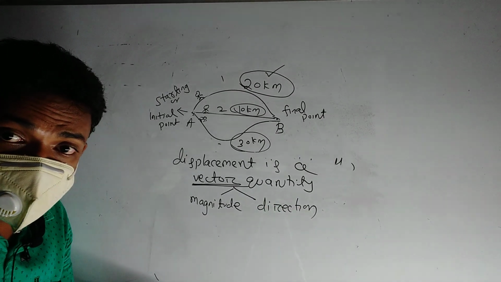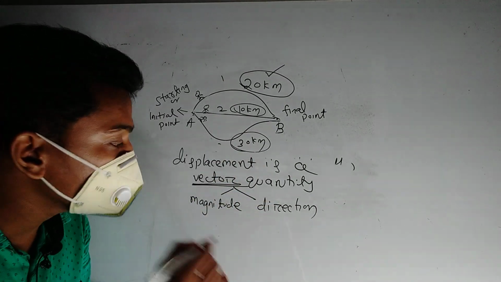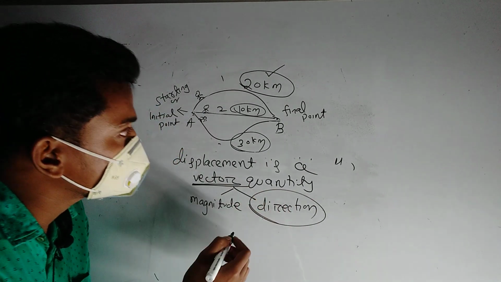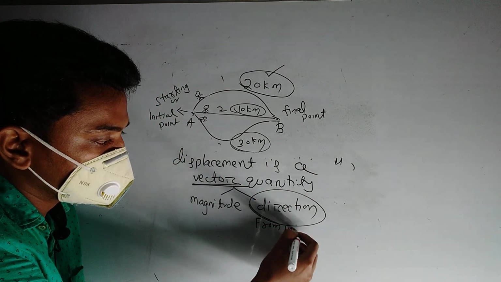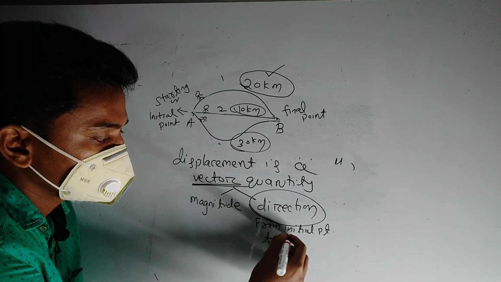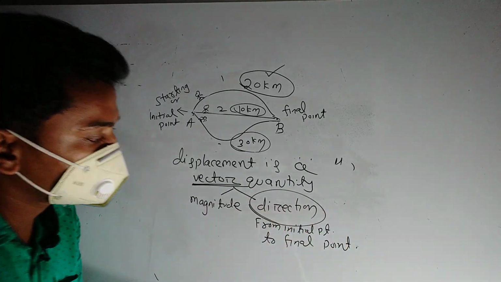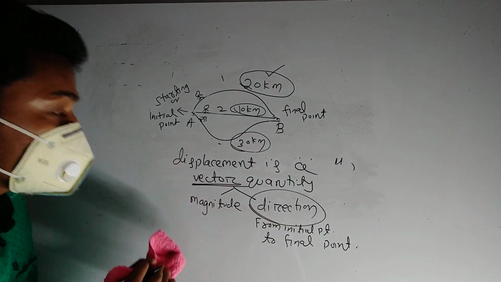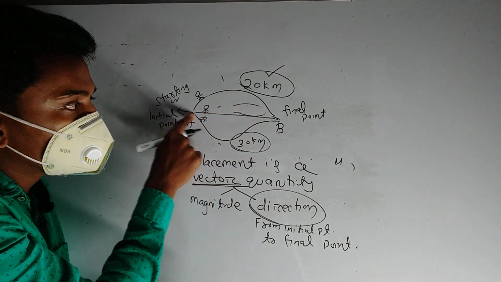If displacement is a vector quantity, then its direction is from the initial point to the final point.